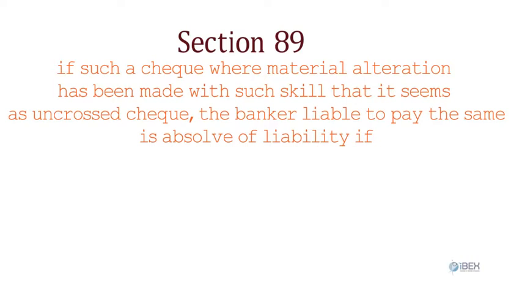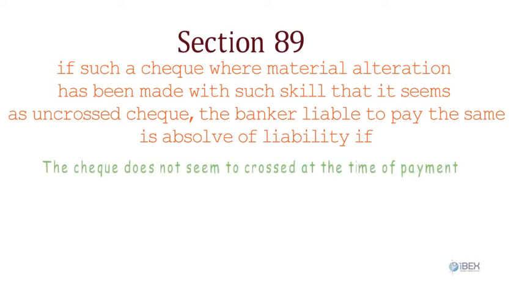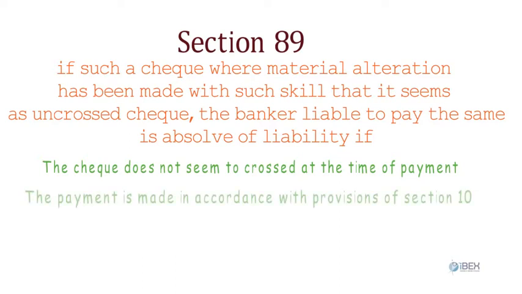Thus, for seeking protection the following is essential. 1. The check does not seem to be crossed at the time of payment. 2. The payment is made in accordance with provisions of Section 10, that is, in due course and with the apparent tenor of the check.